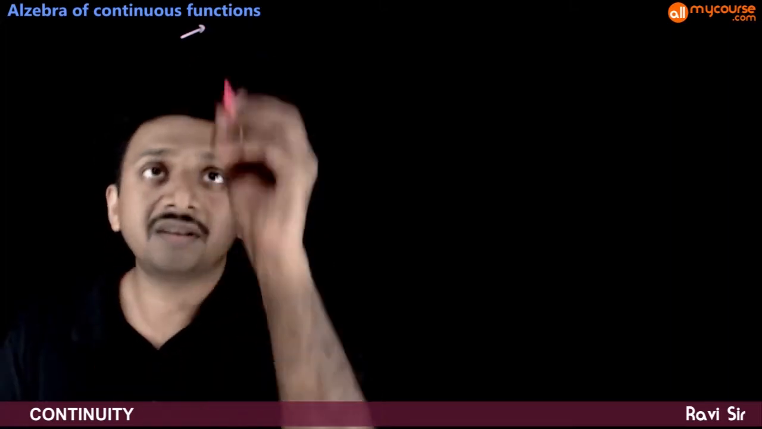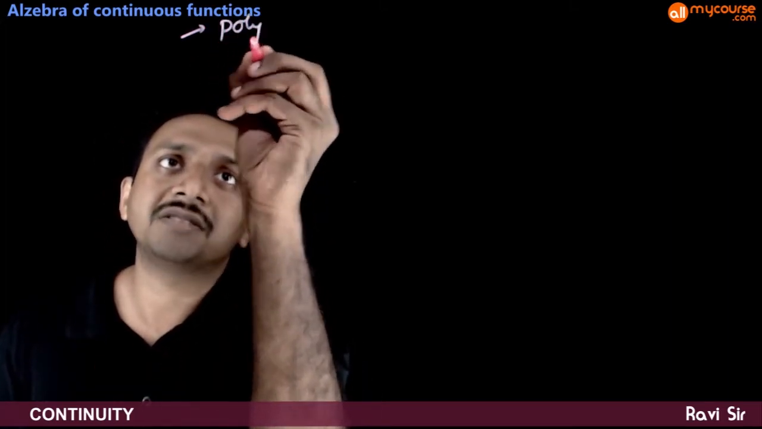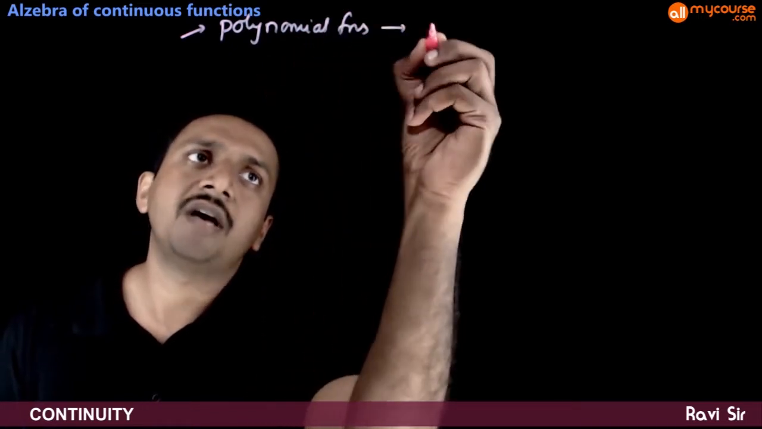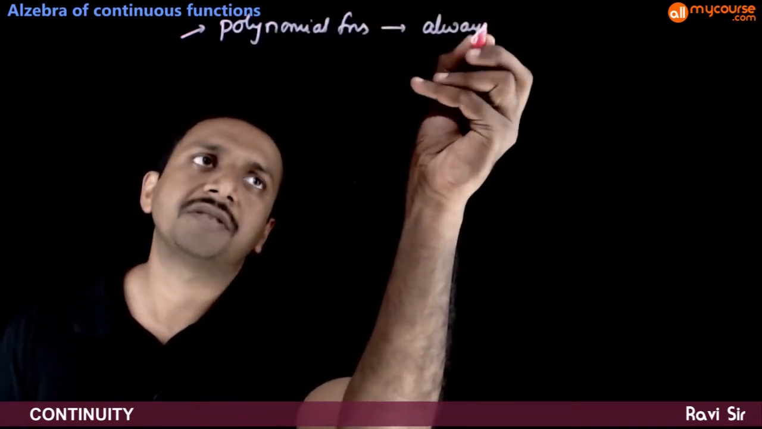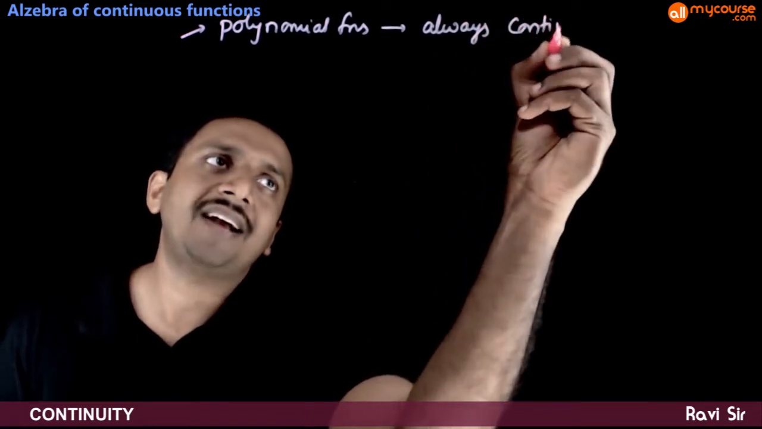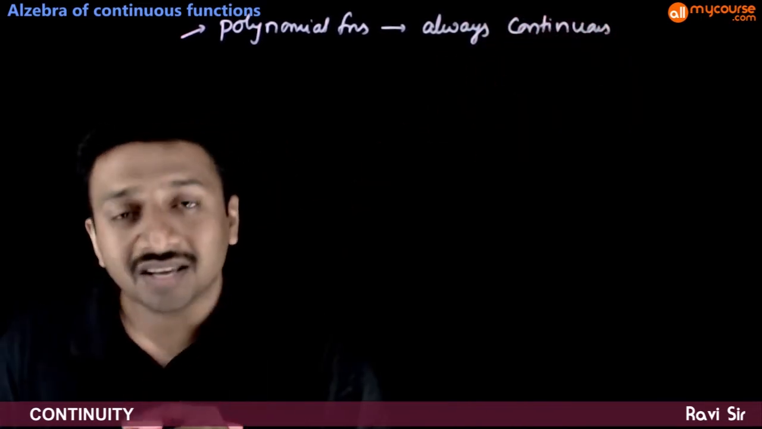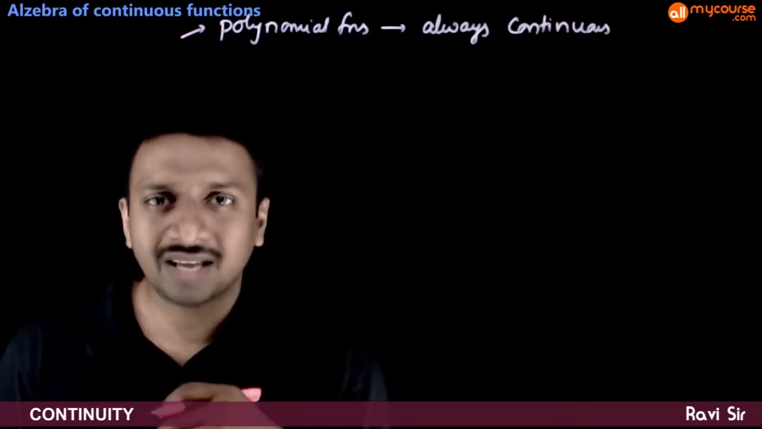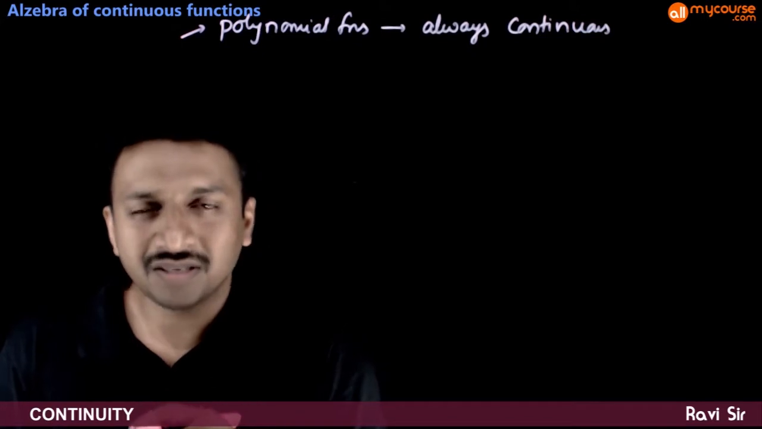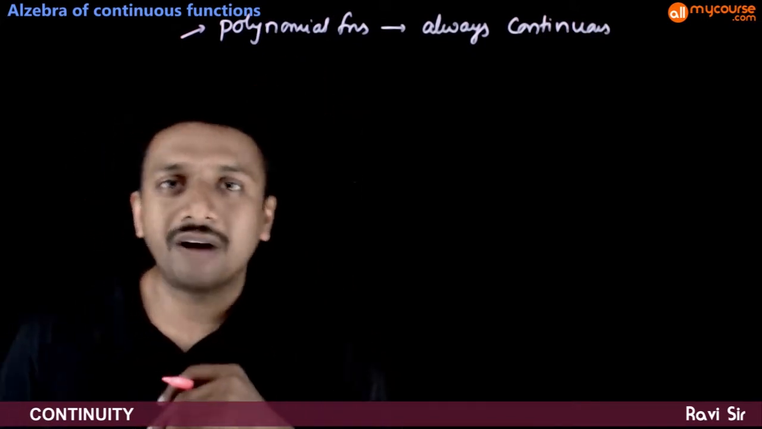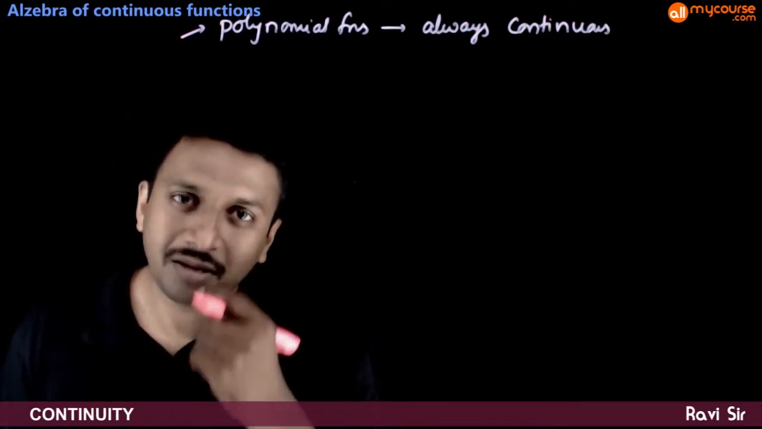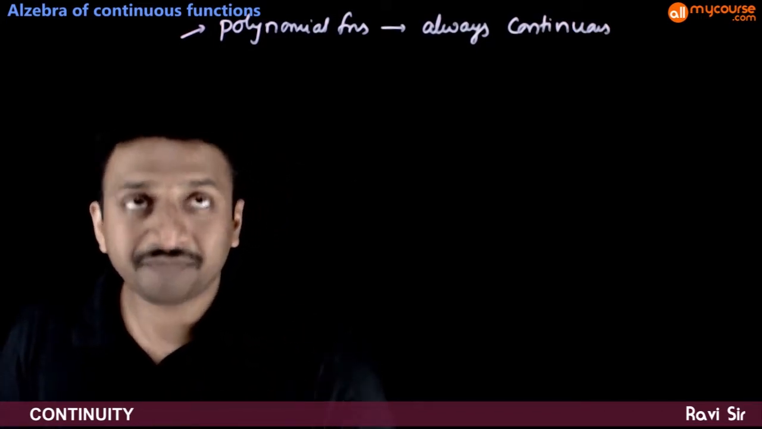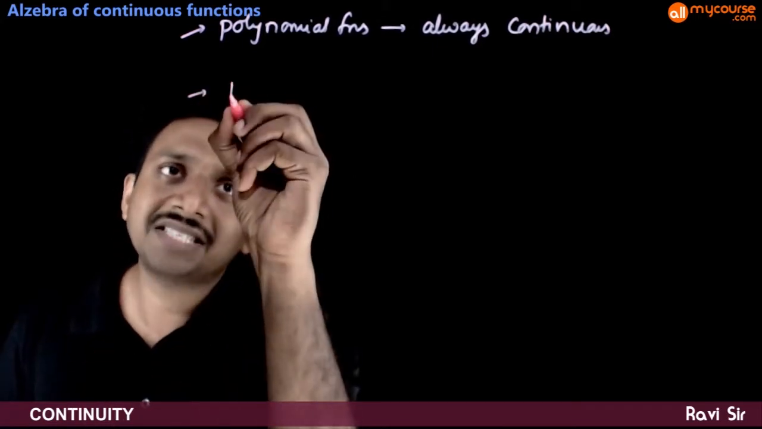So first, polynomial functions. Polynomial functions are always continuous. So you can directly use this statement in your problems. If you have a polynomial function, you don't need to prove the continuity of the polynomial function. It's a known fact that polynomial functions are always continuous. You have seen the graphs of polynomial functions also. They never break.